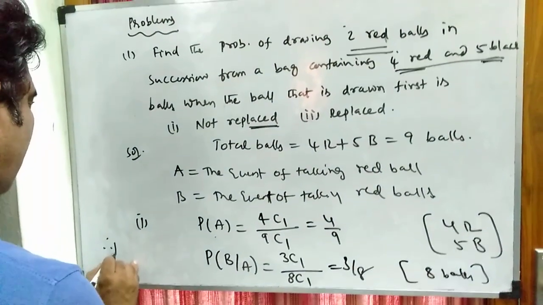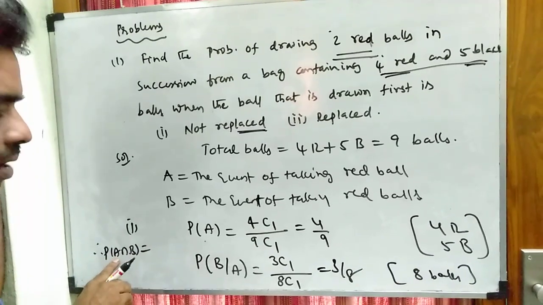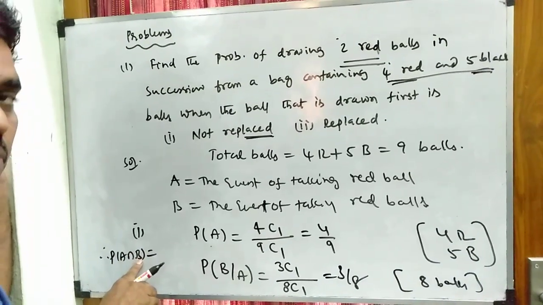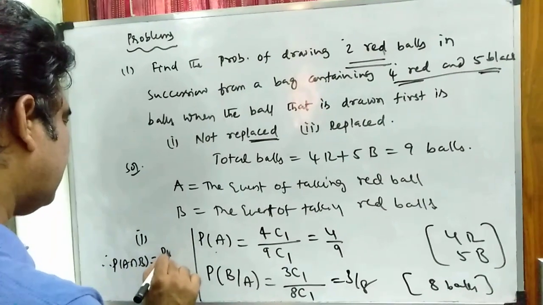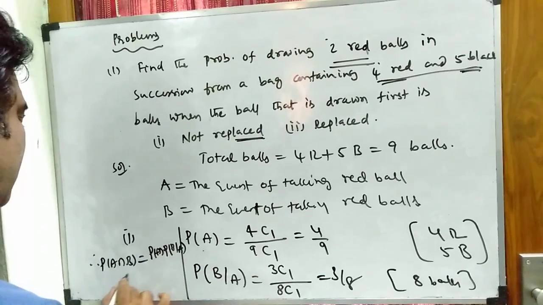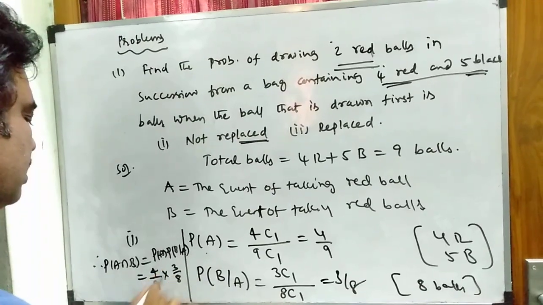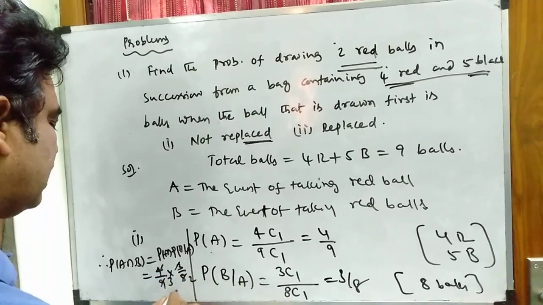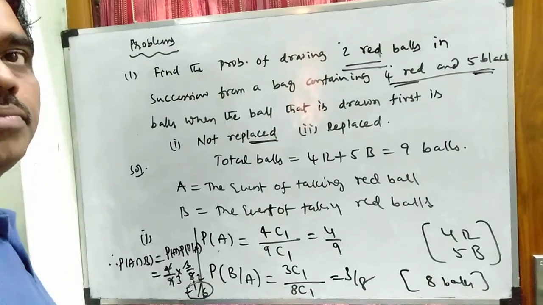Therefore, the probability of A intersection B, that means the probability of happening of event A, successively the probability of happening of event B, by the multiplication theorem, is P of A into P of B given A. P of A is 4 by 9, into 3 by 8. So 3 3s are 9, 4 2s are 6. The required probability is 1 by 6.